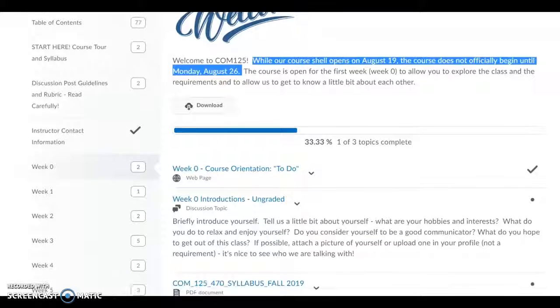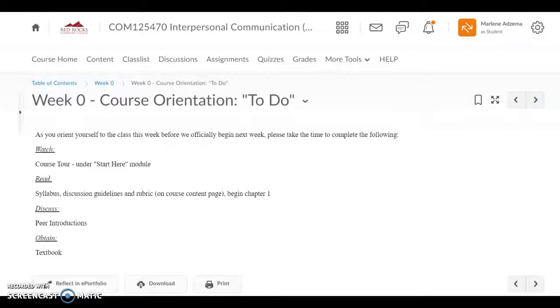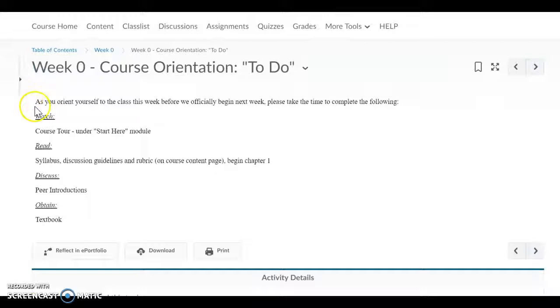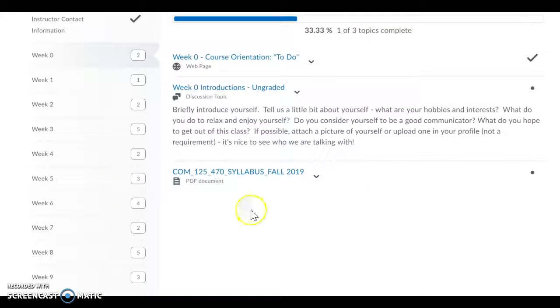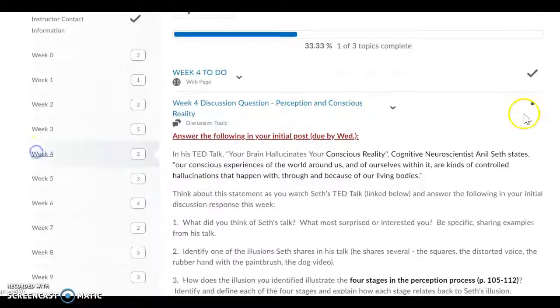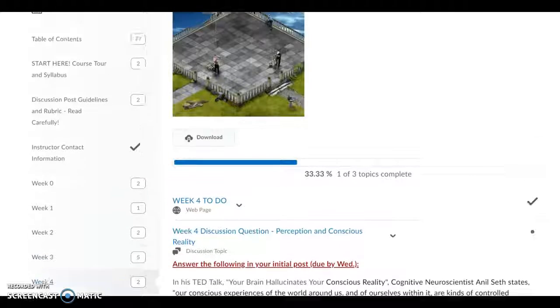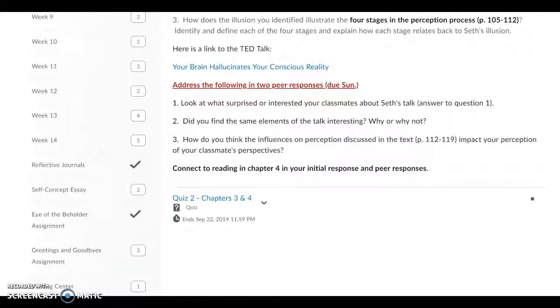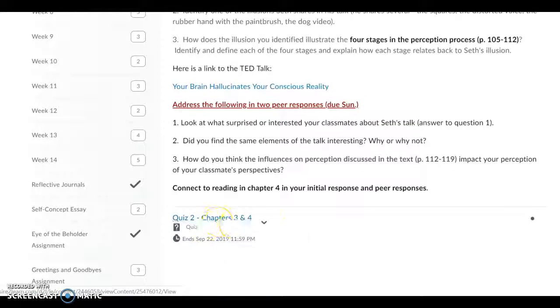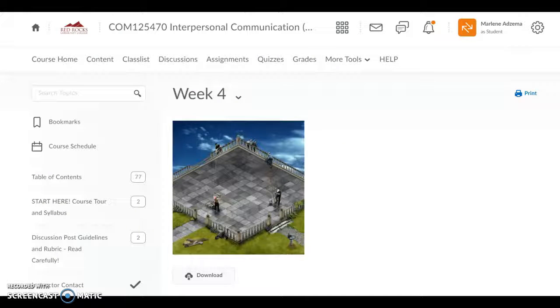And you'll see here there is a to-do list each week. So make sure you click on that to-do list. It's repeated from the announcement each week, but it's a nice reference to have within the weekly module. And then to get back to the Content tab, just click here on week 0 or whatever week you're on, and it'll take you back to the Content tab. Each week is set up the same way. So you'll see at the top, there'll be a to-do list, and then you'll see the discussion question and any other content that might be due that week. So that's the Content tab.